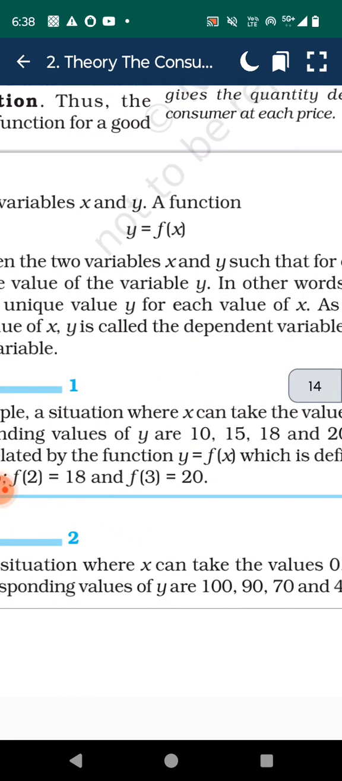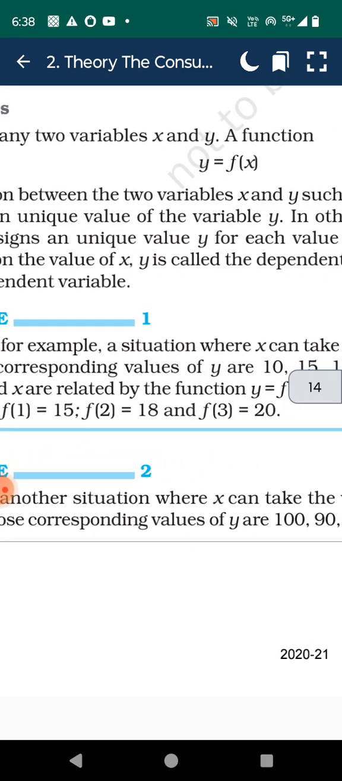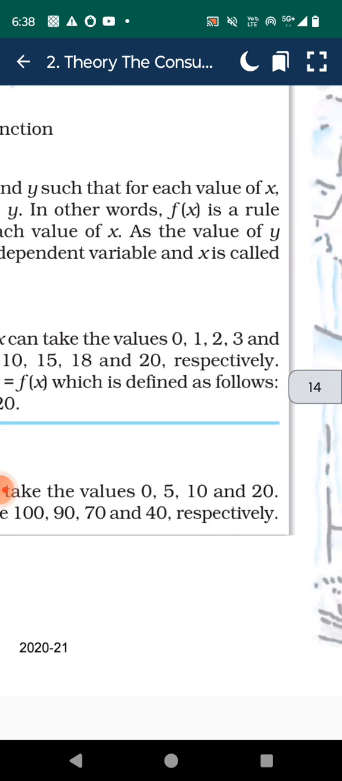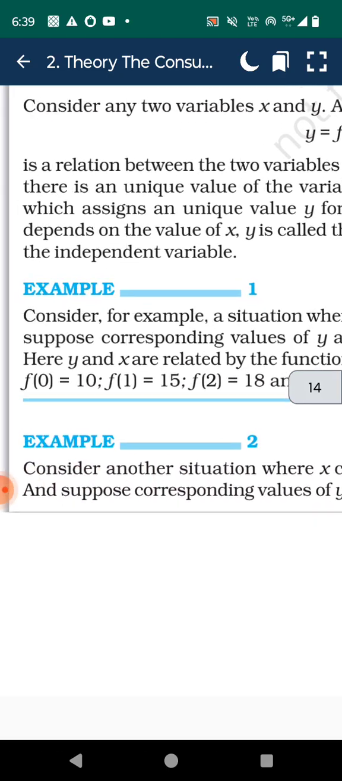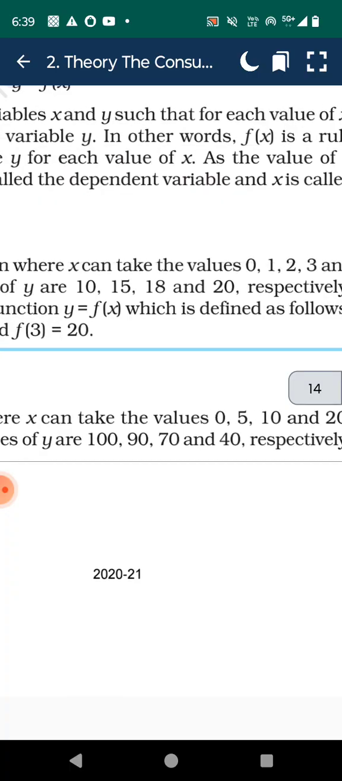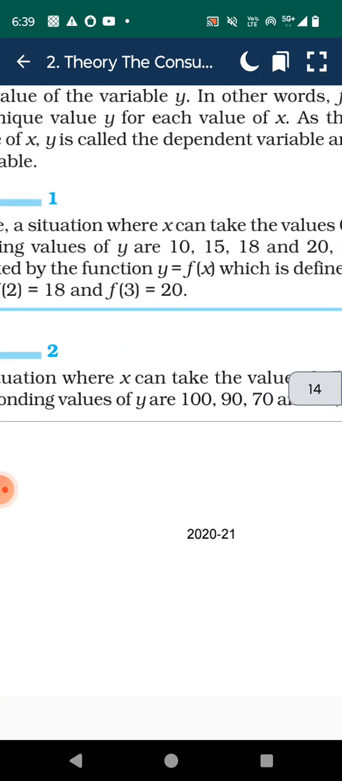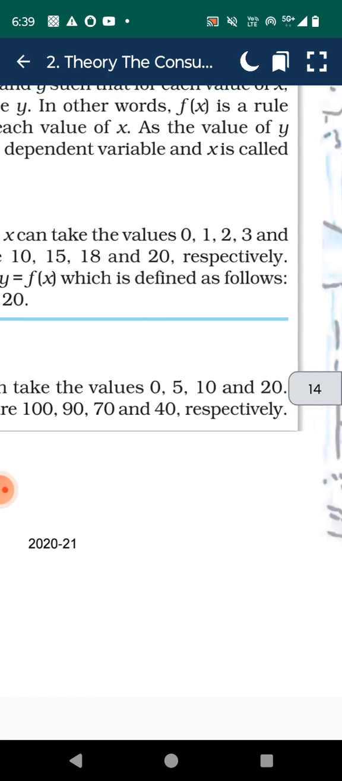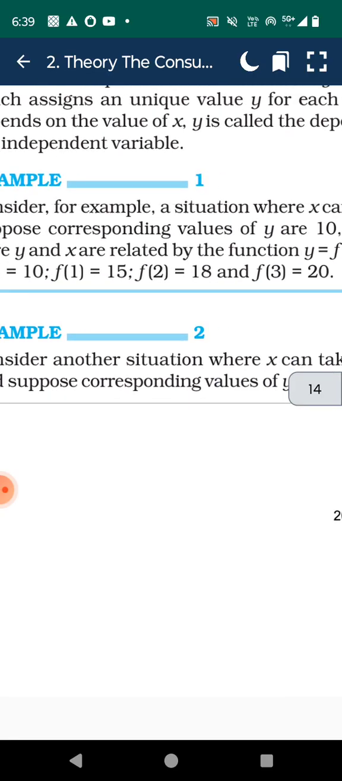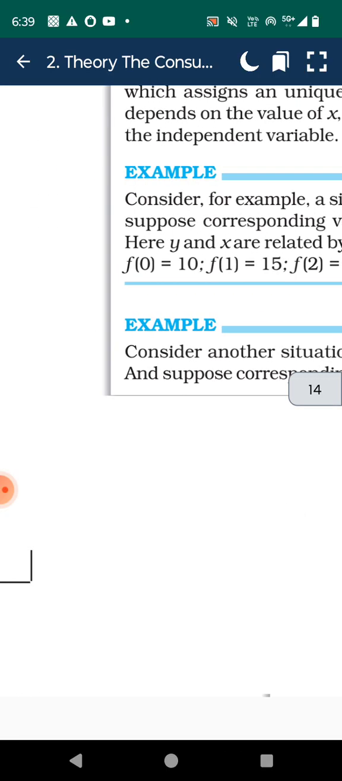Consider any two variables x and y. A function, y is a function of x, is a relation between the two variables x and y such that for each value of x there is a unique value of variable y. In other words, f(x) is a rule which assigns a unique value of y for each value of x. As the value of y depends on the value of x, y is called the dependent variable and x is called the independent variable.